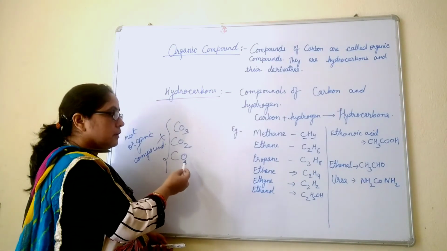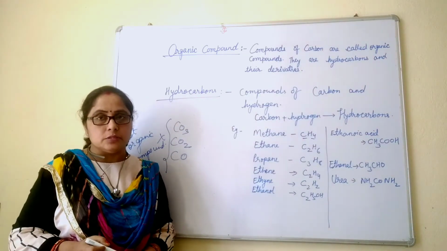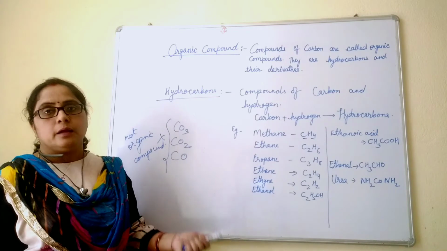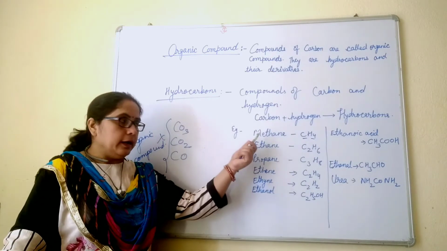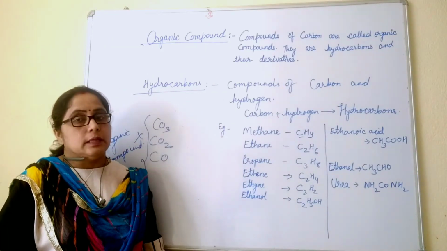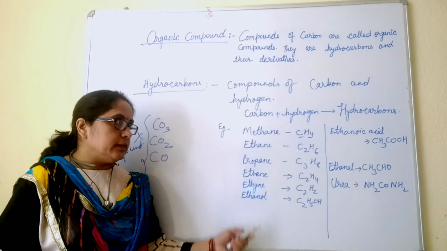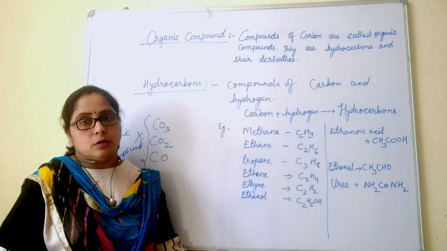This is because the properties of these compounds are different from the organic compounds, so they are not included in organic compounds. Organic compounds are hydrocarbons and their derivatives. Thus, the branch of chemistry which deals with hydrocarbons and their derivatives is called organic chemistry.